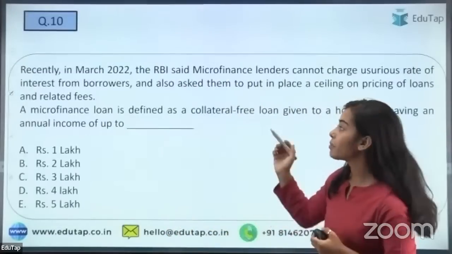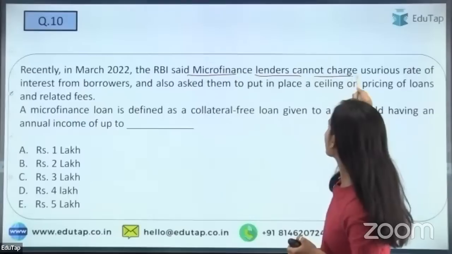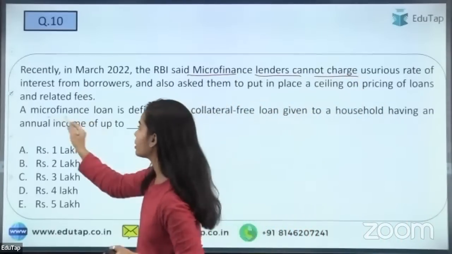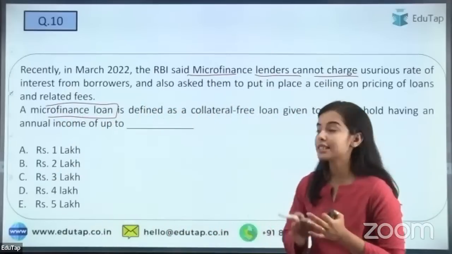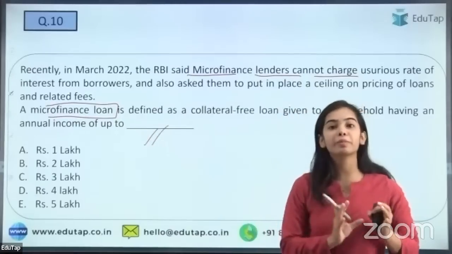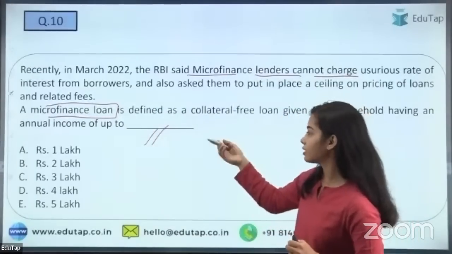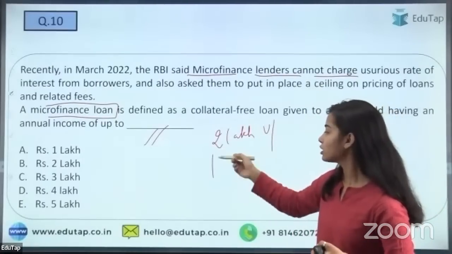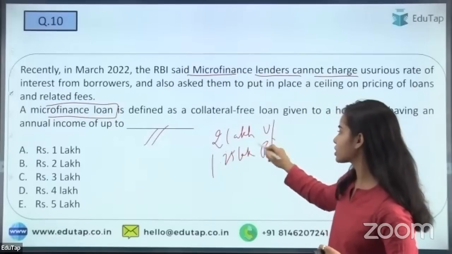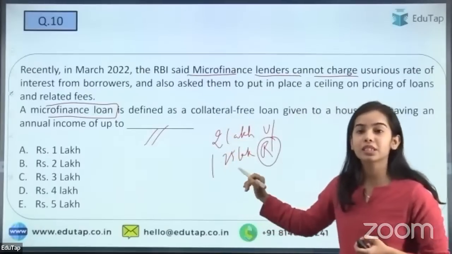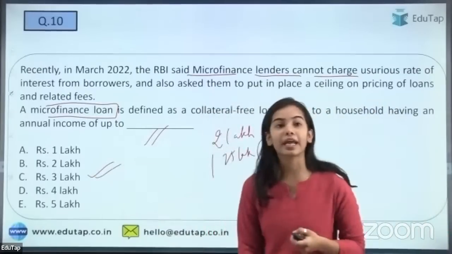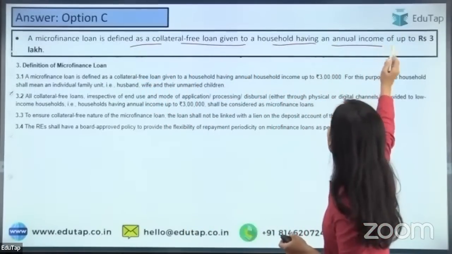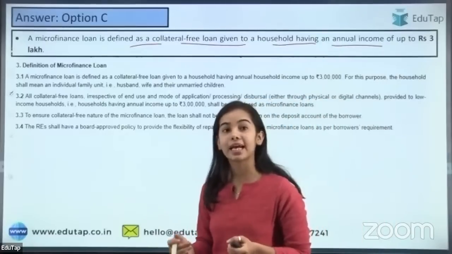The next is, in March 2022, the RBI said microfinance lenders cannot charge usurious interest rates. The microfinance loan definition has been changed, and it has been said that up to this much the loan will be a microfinance loan. Before, the limit was 2 lakh for the urban or semi-urban areas and 1.25 lakh for the rural areas, but it has been increased to 3 lakh. That is the right answer. A microfinance loan is defined as a collateral-free loan given to a household having an annual income of up to 3 lakhs.